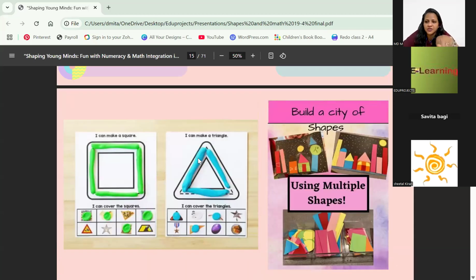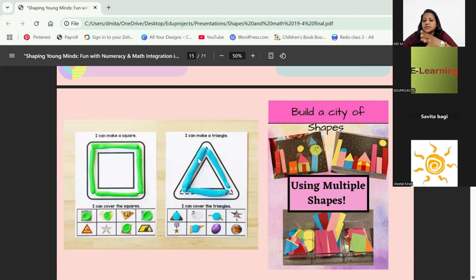See, on your left you can see the Play-Doh concept that we did, like making 4 lines for a square and three Play-Doh lines for a triangle. So they are learning the sides. If they are doing it and they are learning, they'll remember it faster. That was on the left, and this is on the right.